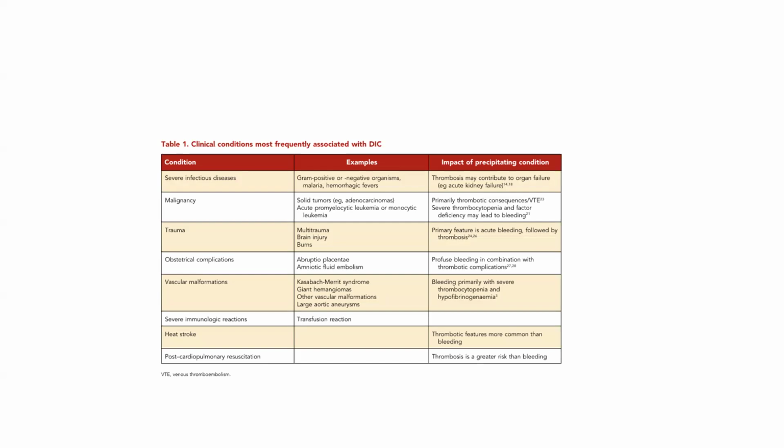It results in bleeding, primarily with severe thrombocytopenia and hypofibrinogenemia. Then severe immunologic reactions like transfusion reaction. Heat stroke, where thrombotic features are more commonly associated with bleeding. After cardiopulmonary resuscitation, thrombosis is a greater risk than bleeding.